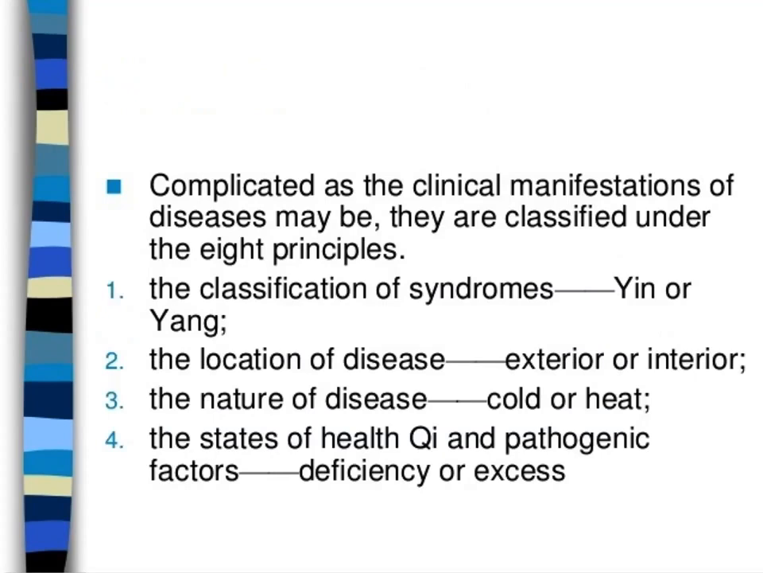Complicated as the clinical manifestations of diseases may be, they are classified under the 8 principles. So for the classification of syndromes, first we have to determine whether it is a yang or yin syndrome. Second, we look into the location of the disease, whether it's exterior or interior. Third, the nature of the disease, whether it's cold or heat. And the last, the state of health of Qi and the pathogenic factors, whether it's deficiency or excess.